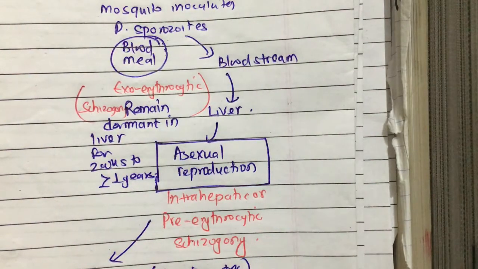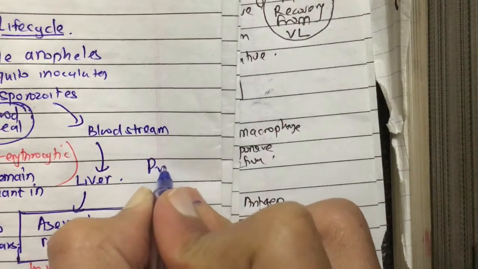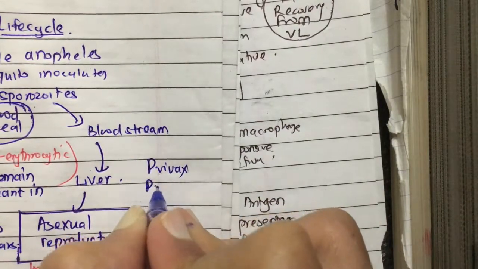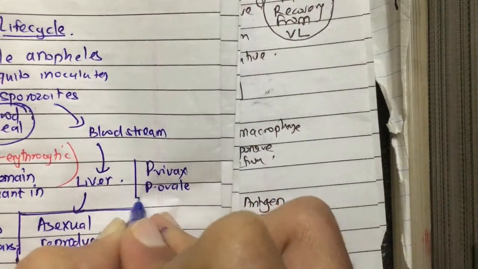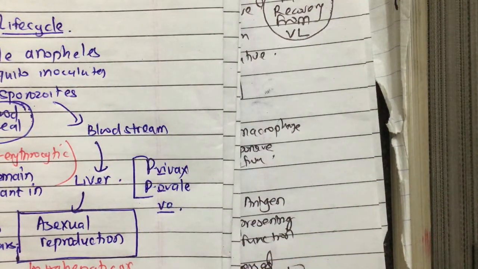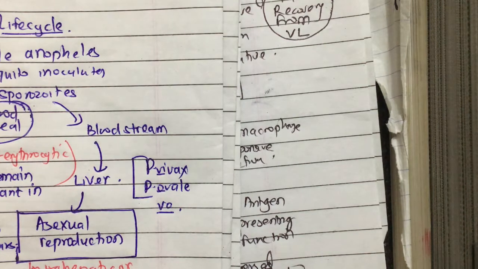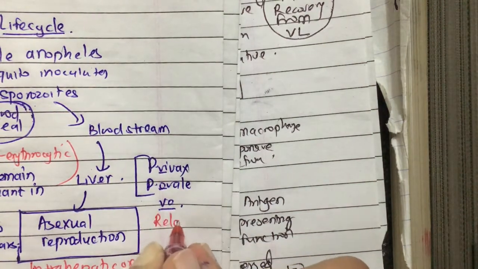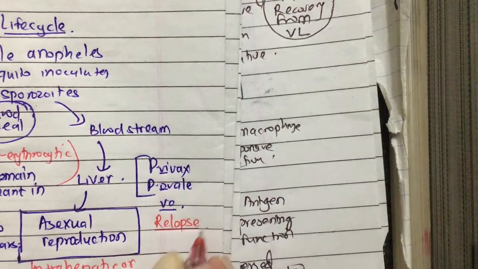The Plasmodium which remain dormant in the liver are Plasmodium vivax and Plasmodium ovale. These two species, that is vivax and ovale, are responsible for relapse.